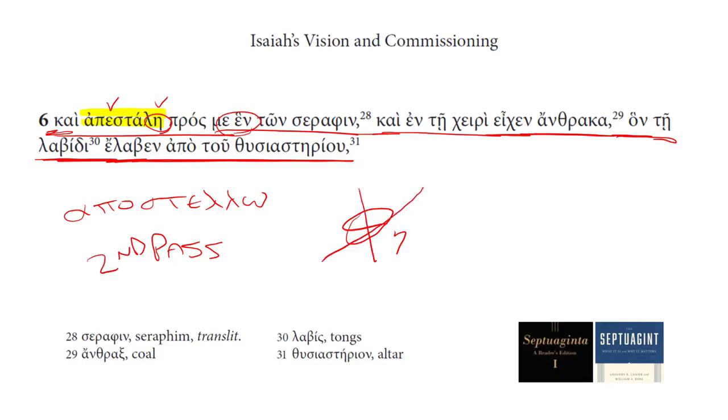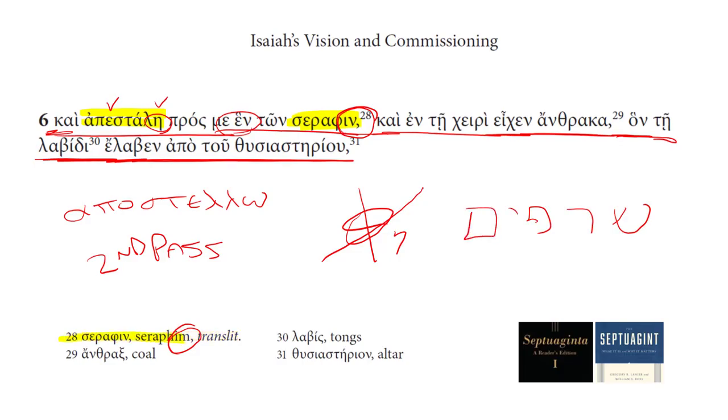The second word that's worth looking at briefly is seraphim. Now we see down here in footnote 28 that this is a transliteration or transcription of the Hebrew word seraphim. Yesterday we saw transcription as well, but I want to look at this one because you may have noticed that the Greek word ends in a nu, but our English transliteration ends in the letter M. Why would that be? Well, as we can see in the English translation in footnote 28, the Hebrew word that the Greek is transliterating here is also seraphim.